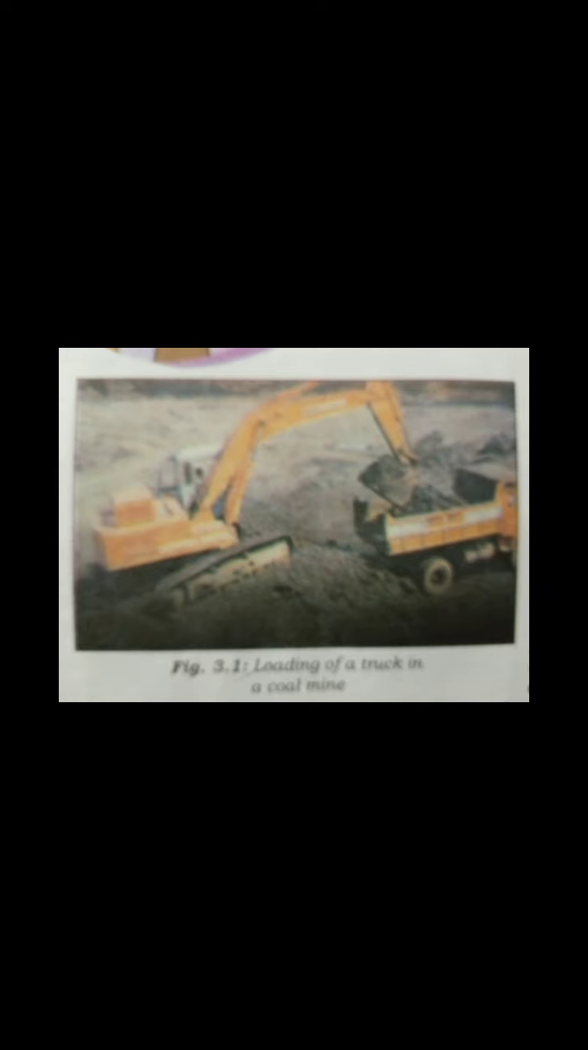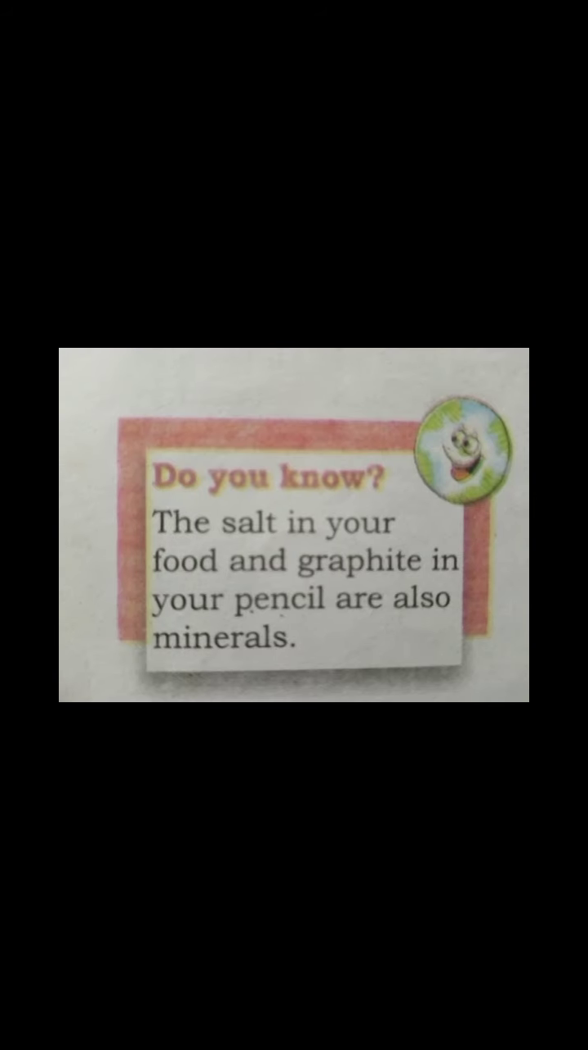Any naturally occurring substance that has a definite chemical composition is a mineral. Minerals are not evenly distributed over space. They are concentrated in a particular area or rock formations. Some minerals are found in areas which are not easily accessible, such as the Arctic Ocean bed and Antarctica. Do you know the salt in your food and graphite in your pencil are also minerals?